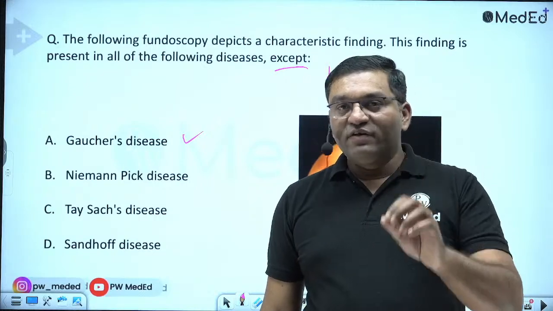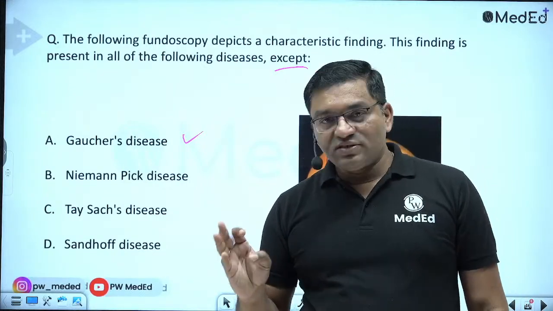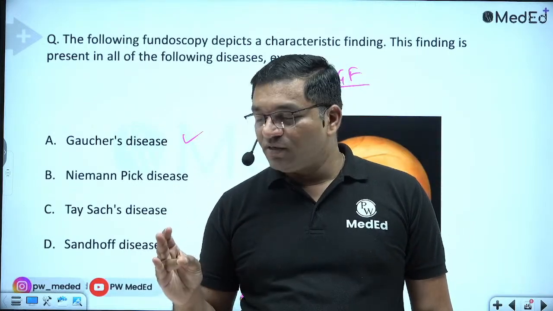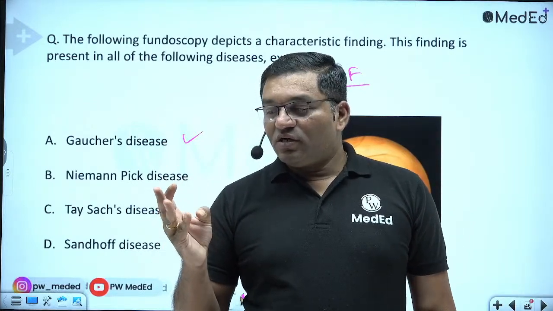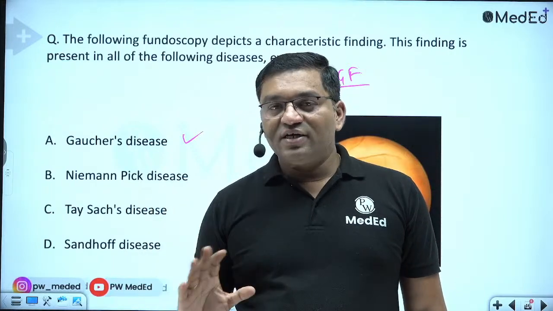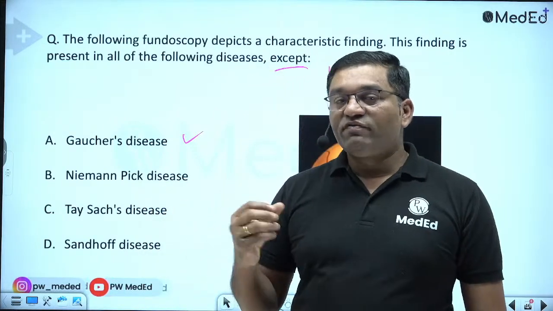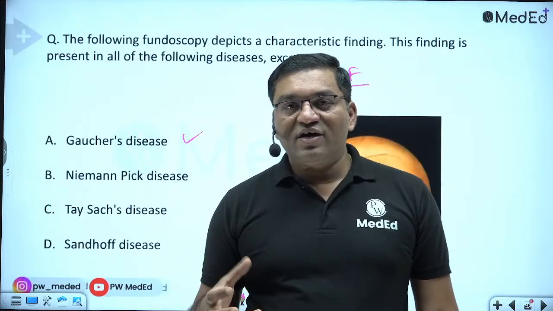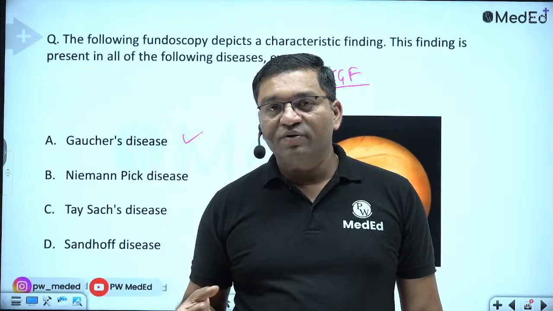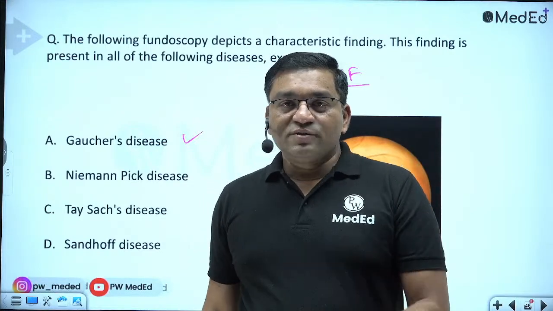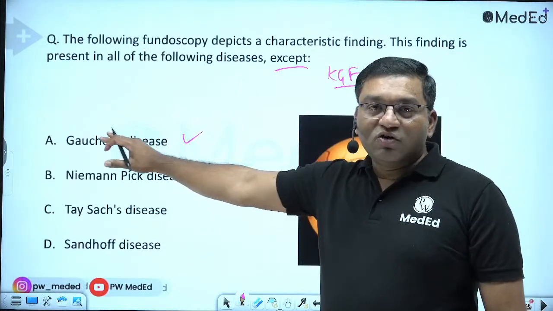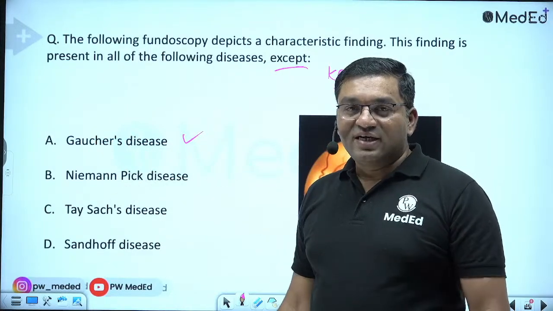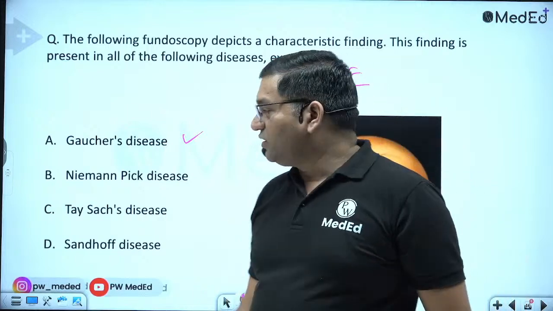It is involvement of liver, spleen, bone marrow. There is pancytopenia, meaning leukopenia, thrombocytopenia. Because of thrombocytopenia, bruising tendencies will be there. Thrombocytes means platelets. Leukopenia, anemia is there, refractory anemia, not responding to treatment, frequent fracture because of avascular necrosis, and there is bone involvement, Erlenmeyer flask deformity, and tissue paper or wrinkled paper appearance of the macrophages. There is no involvement of the retina or cherry red spot on the macula in Gaucher's disease, and rarely there is mental retardation.